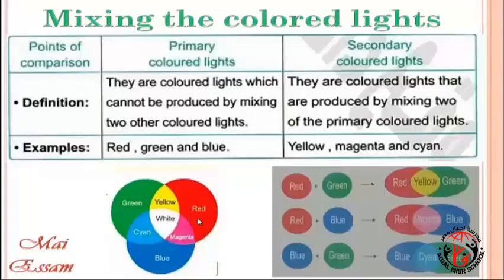When we mix red and blue, it produces magenta. So yellow, magenta, and cyan are secondary colored lights. So, what is the meaning of secondary colored lights? They are colored lights that are produced by mixing two of the primary colored lights.